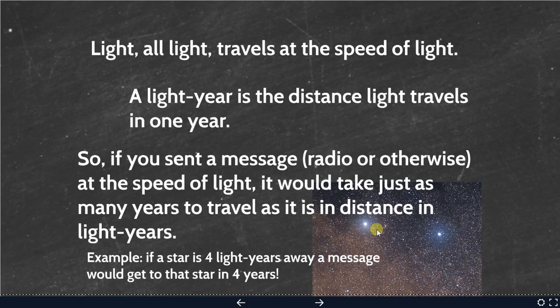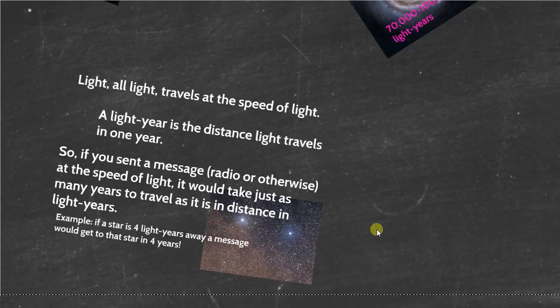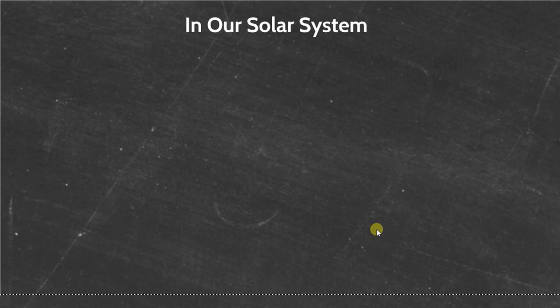These stars are actually about 4 light years away. If we send a message to this star system, the Alpha Centauri system, it would only take about 4 years for that message to get there because they are 4 light years away. So in our solar system,